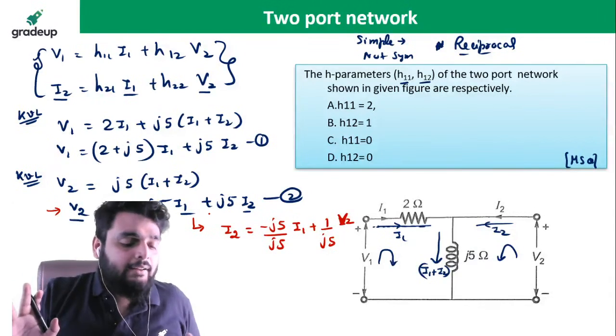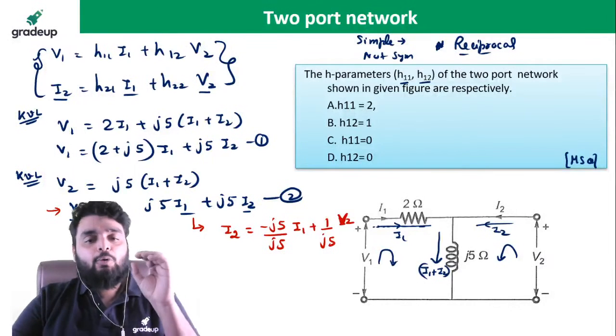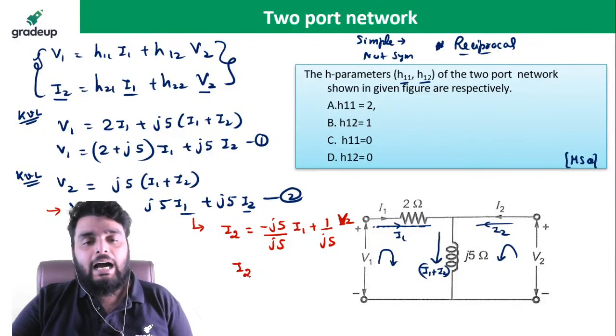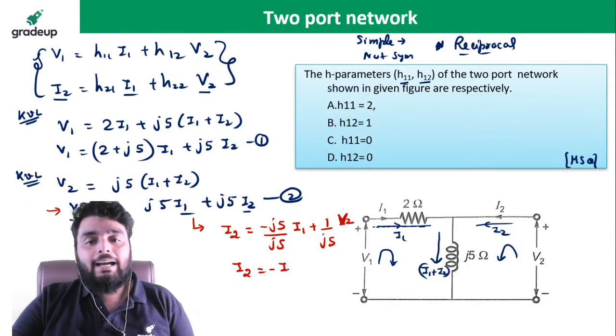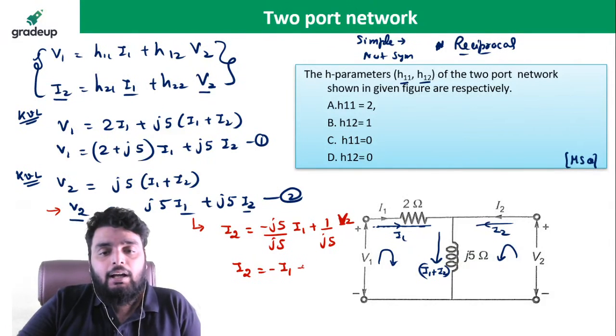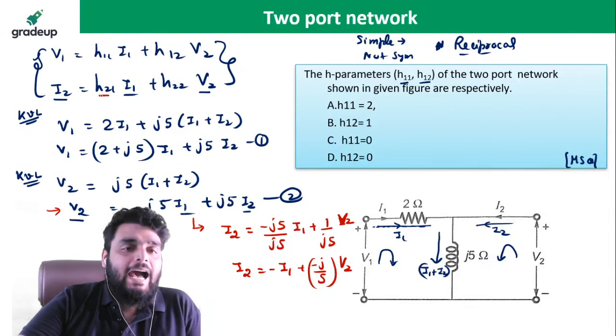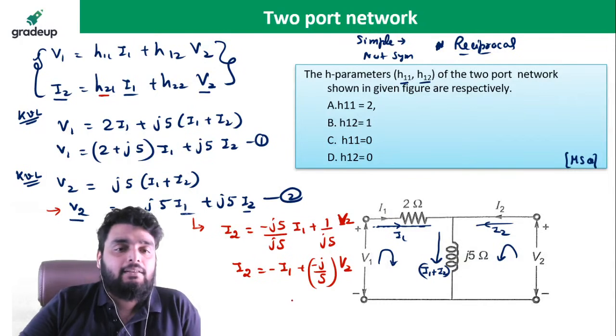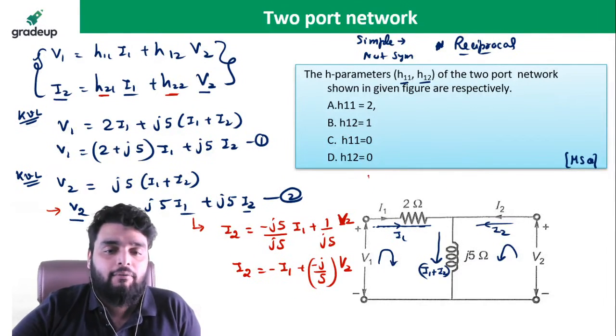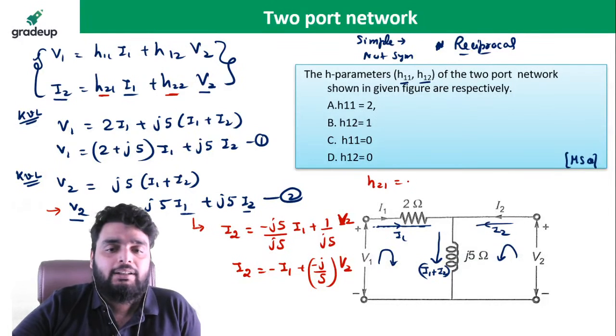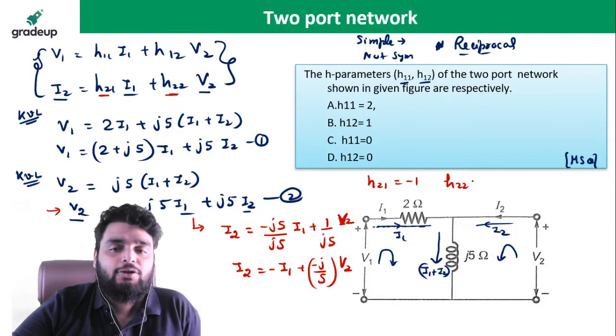Just rearrange, it is only mathematics now. So I2 is equal to minus I1 minus J divided by 5 times V2. So you can see what we get: H21 is -1, and H22 is -J divided by 5.